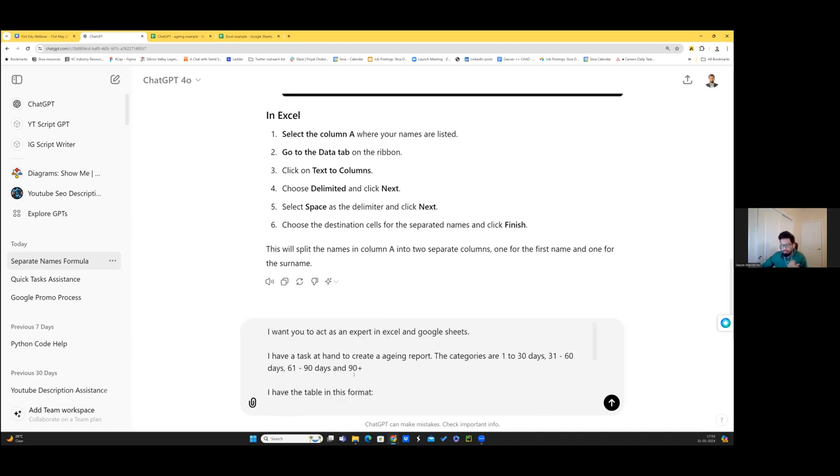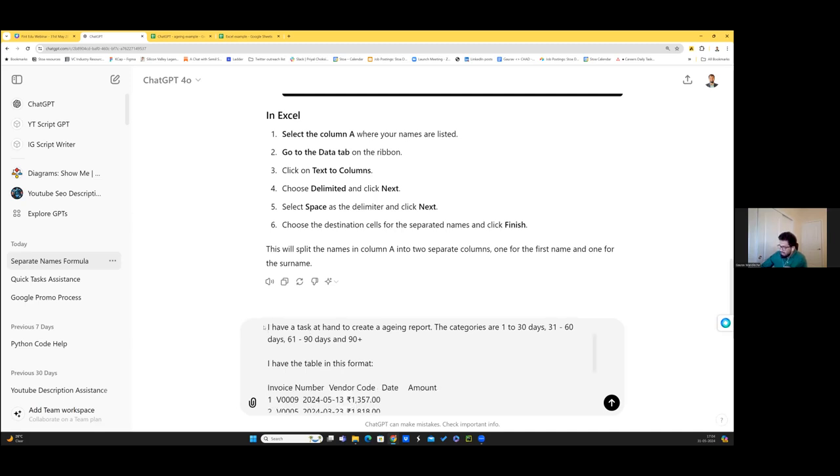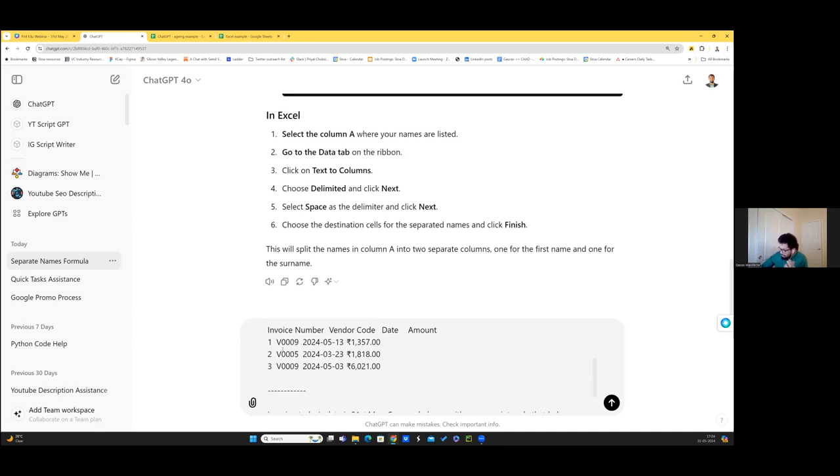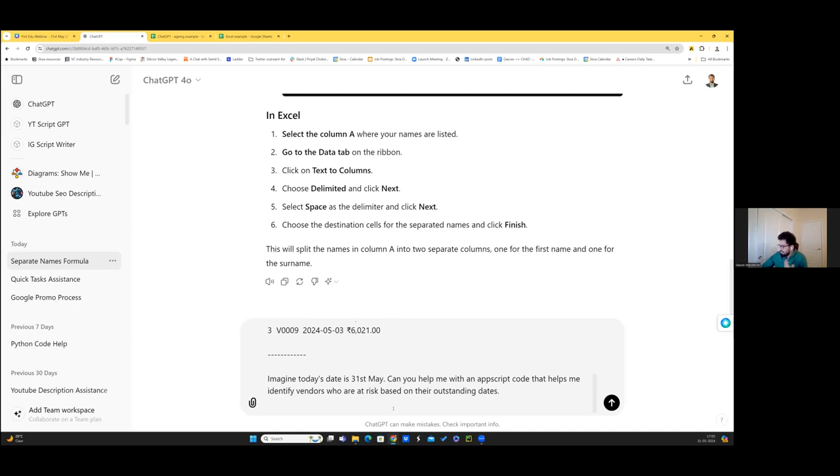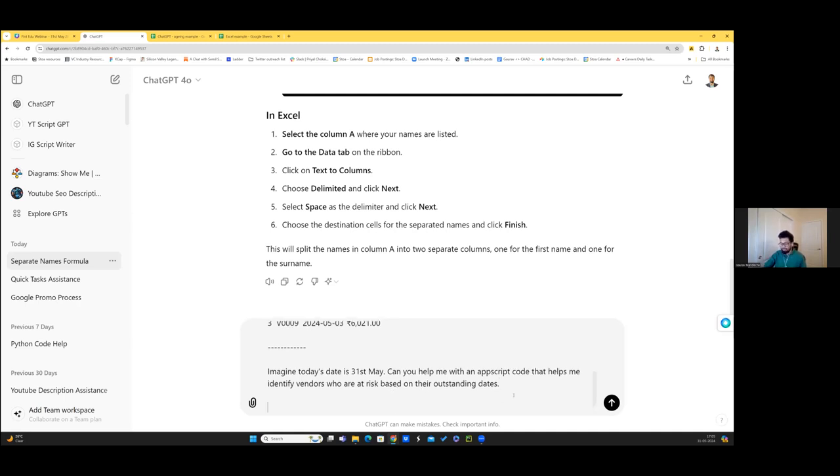Are you able to follow through? This is, say, the character that we are giving. I want you to act as an expert. Then this is the action. I have a task at hand to create an aging report. And then you give it some constraint that, okay, this is what you will look at as the amount. And then imagine today's date is this. And then can you help me identify the vendors? I also need to know who are the top 3 vendors I should be worried about. Let us actually make the task more complex and how a human would think.